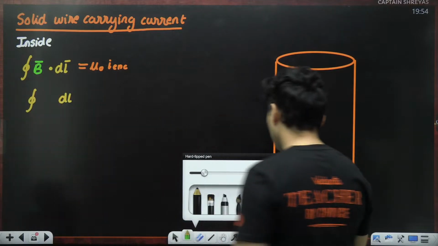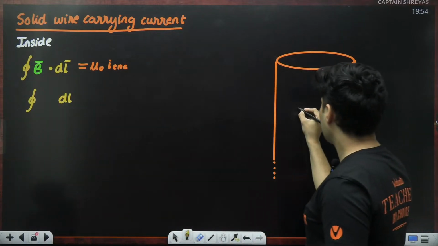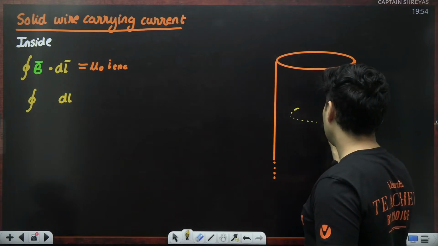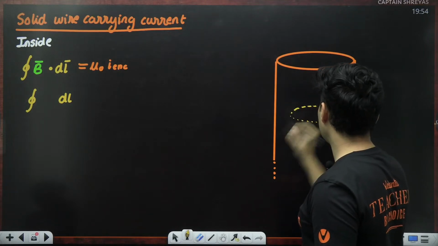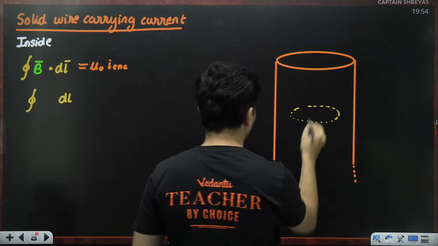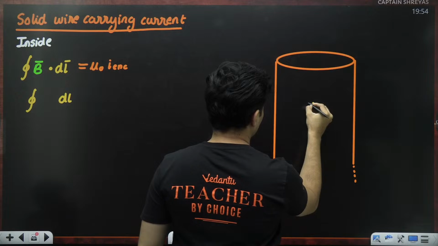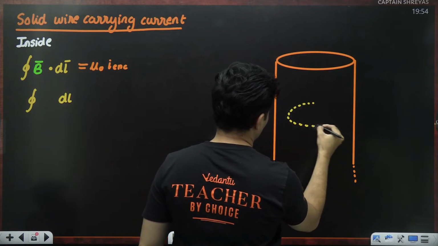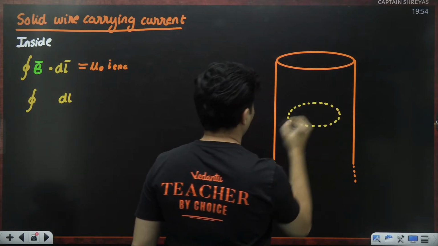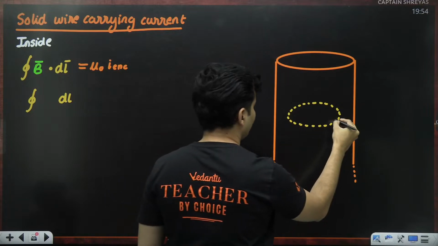Let's take an Amperian loop, going around it like this.